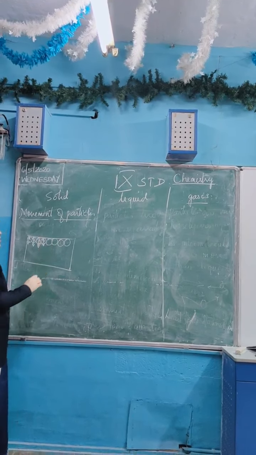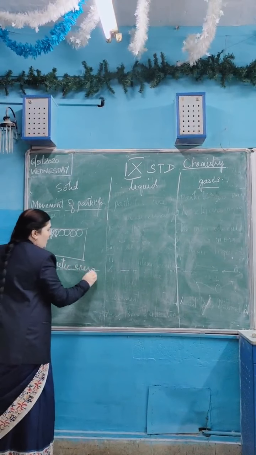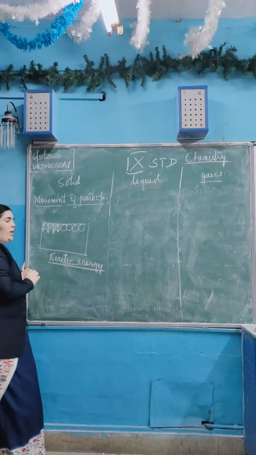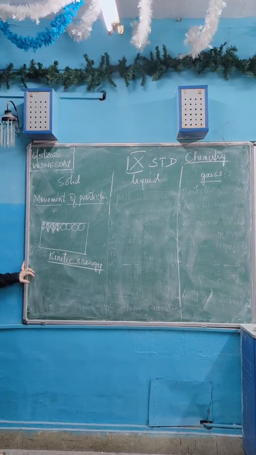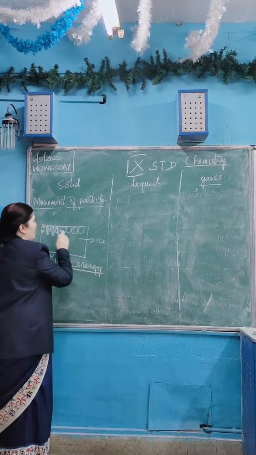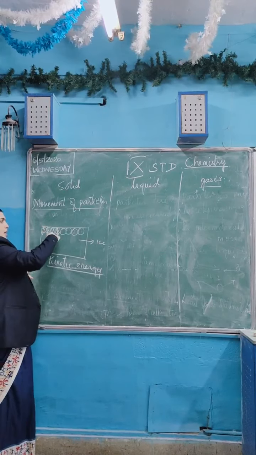The energy they use to move in their own place is known as kinetic energy. What energy is it? It is known as the kinetic energy. So when you heat any solid, for example ice, these are the particles in the ice. The particles are in continuous motion in their own place only. They are vibrating with this kinetic energy.